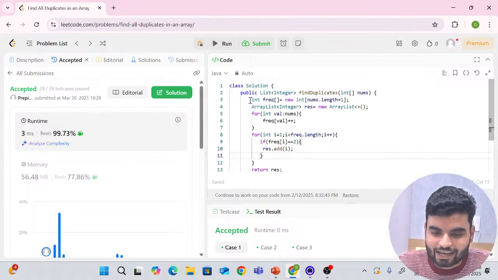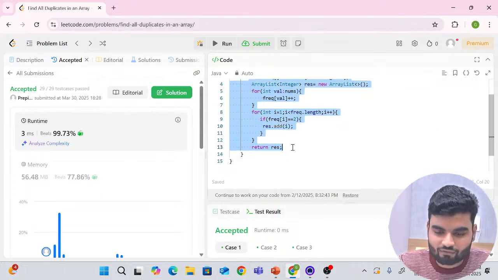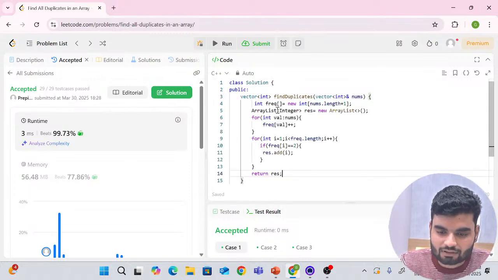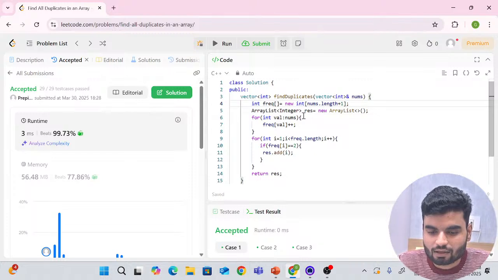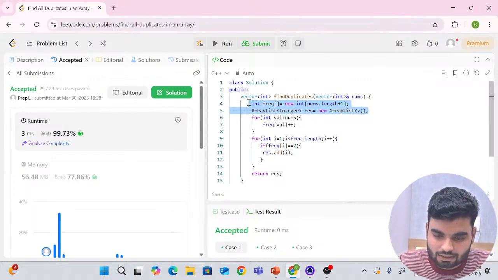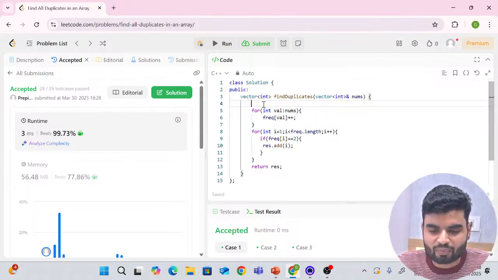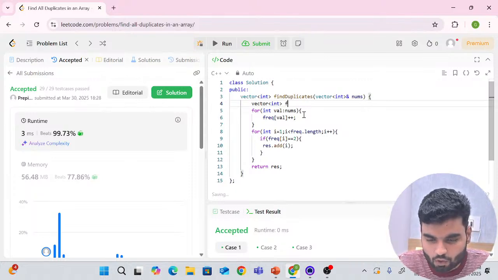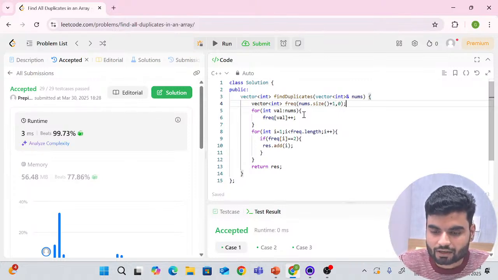I'll copy this. I'm very lazy, so I'll do smart work, not hard work. I'll come back here and paste the whole code because they have almost the same syntax. But the problem is that you don't have ArrayList and these things directly here. For this dynamic nature, you need vector in C++. Vector is basically the ArrayList in Java. So here the vector, the first name was frequency. The size was nums.size() plus 1, and all the values you assign with 0.